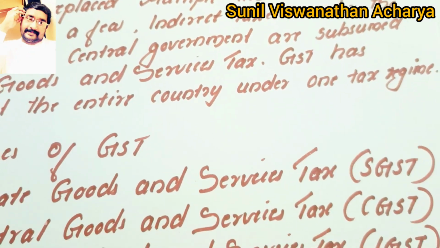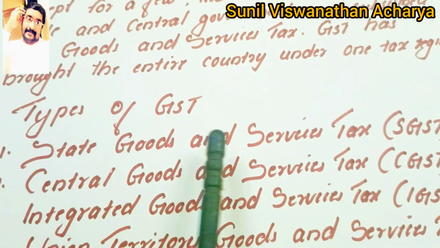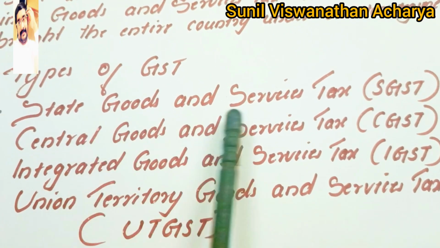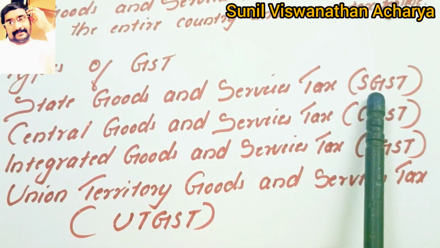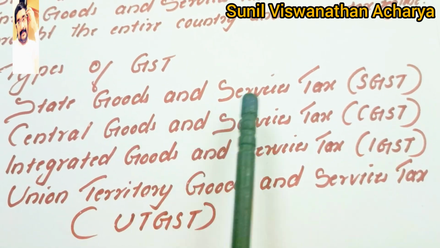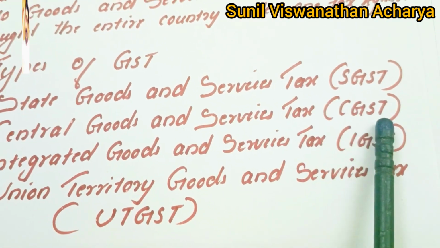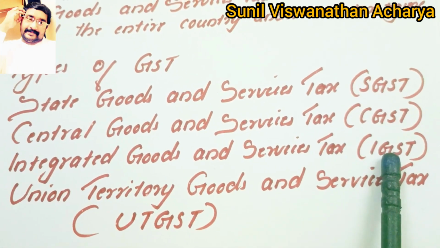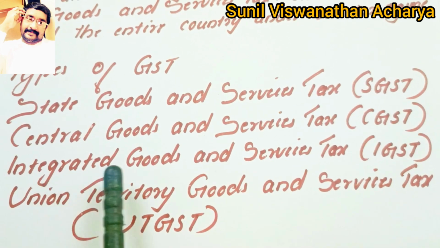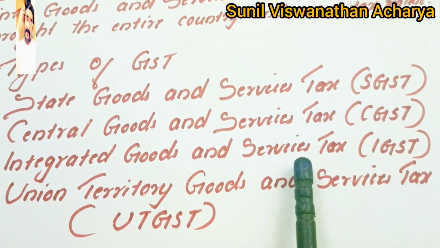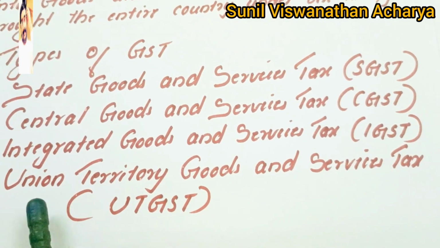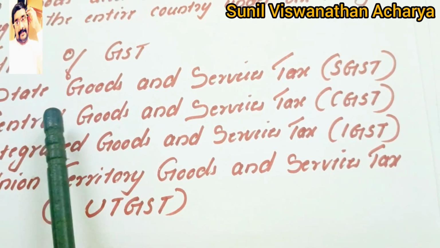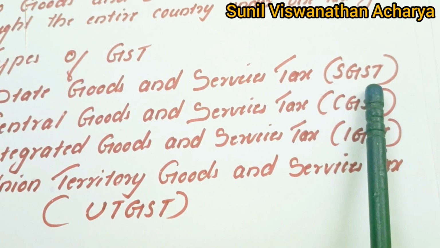Now, when you talk about different types of GST, there are four types of GST. One is SGST, State Goods and Service Tax; CGST, Central Goods and Service Tax; IGST, Integrated Goods and Service Tax; and UTGST, Union Territory Goods and Service Tax.